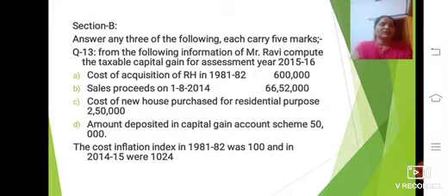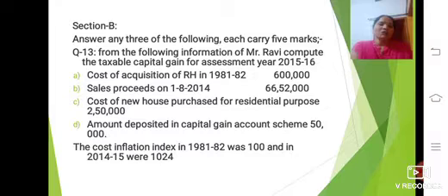From the following information of Mr. Ravi, compute the taxable capital gain for assessment year 2015-16. I have taken the question paper of 2016, so here the assessment year is 2015-16. Number 1, cost of acquisition of a residential house in 1981-82 is 6 lakh, and sales proceeds on 1st August 2014 is 66 lakh 52,000.